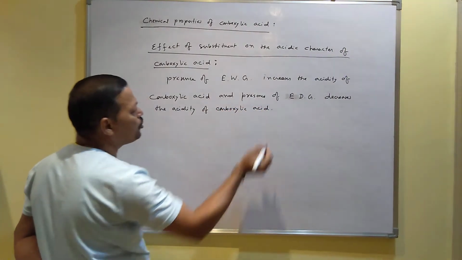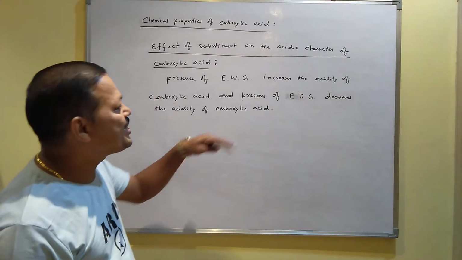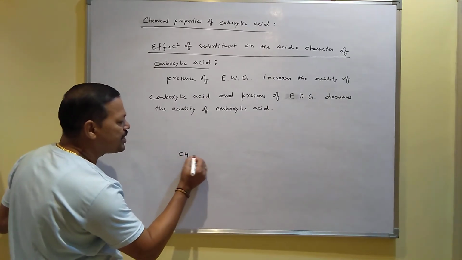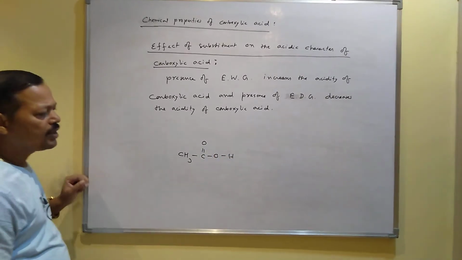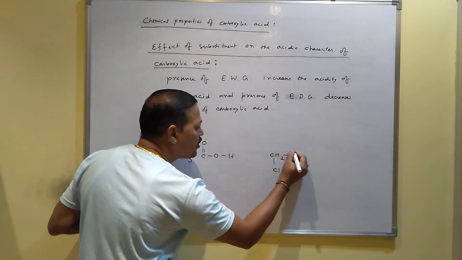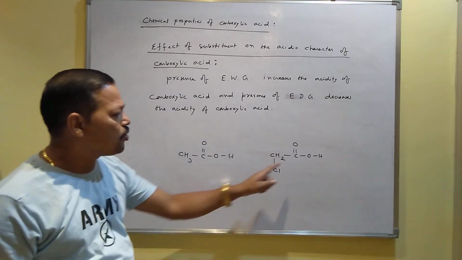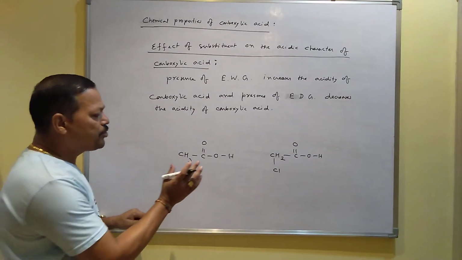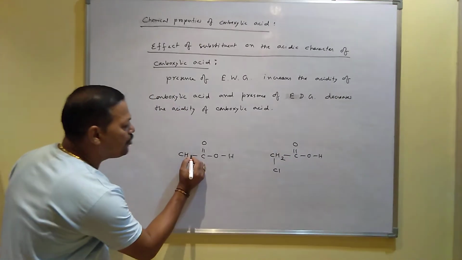So now I will show you how the electron donating group or withdrawing group affects the acidity of carboxylic acid. See, I will compare these two, CH3COOH, and this is one of the carboxylic acids in which I have joined one chlorine like this. This is called ethanoic acid. This is called 2-chloroethanoic acid. So if you want to compare between ethanoic and 2-chloroethanoic acid, here a methyl group is present.